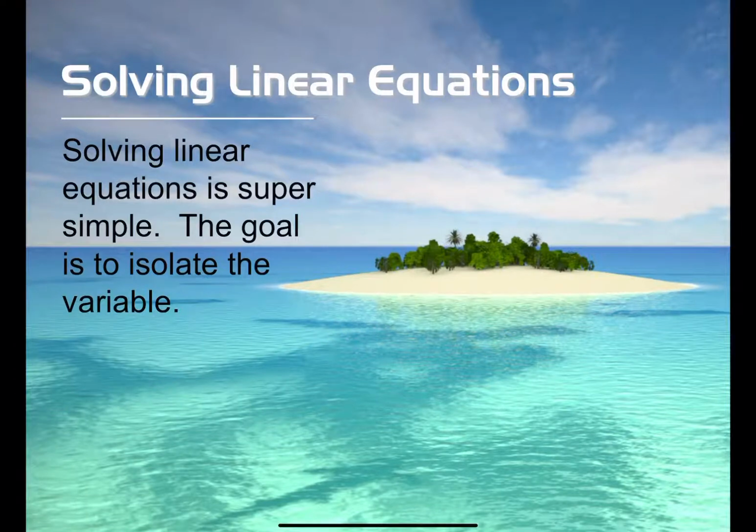All right, so in the previous video, we talked about what linear equations were all about. And that word linear, even though we may have the association of a line, a graph of a line, that only happens when you have a linear equation in two variables, like y equals mx plus b. But when you have a linear equation in just one variable, it's not a line, it's just a single point. I recognize it by the fact that it has a highest power of 1 on any variable, and I should get one solution. And the way that I get it is I isolate the variable. I put it on this nice, beautiful, and peaceful desert island.